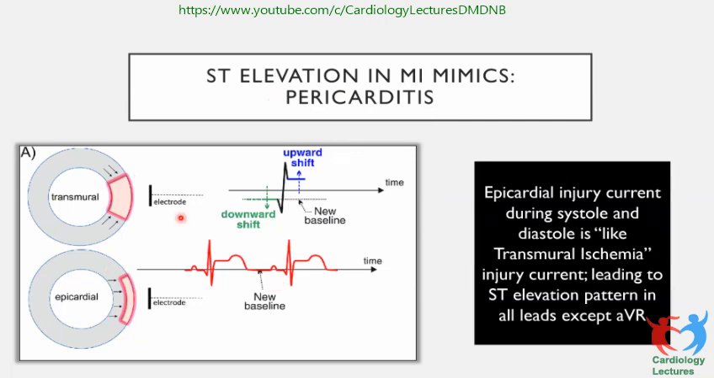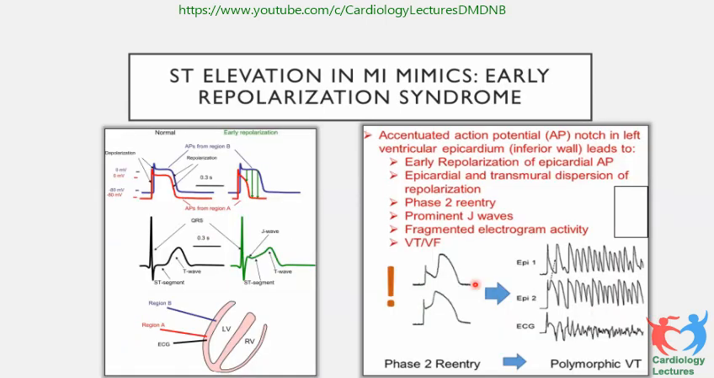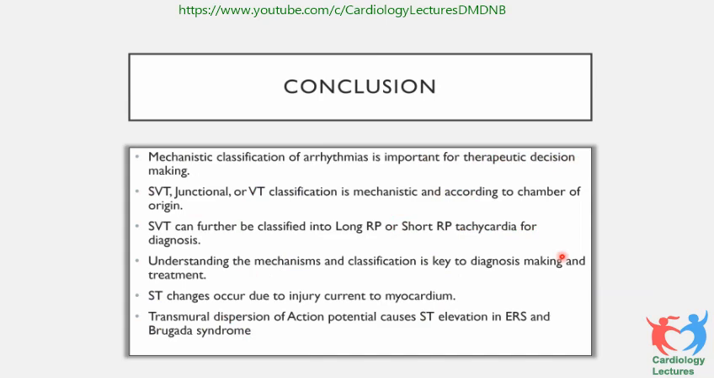Pericarditis is another situation where there is an epicardial injury current during systole and diastole, like transmural ischemia, leading to an ST elevation pattern in all leads except aVR. This is another repolarization syndrome, and you will see these differences in the action potentials in these patients. And like polymorphic VT, this is phase 2 re-entry. I think we have already talked about it. So this is a little bit complex, I would say, but not so difficult.